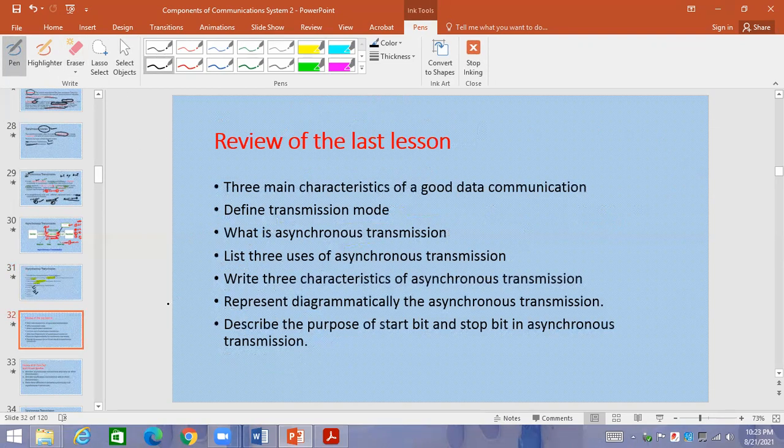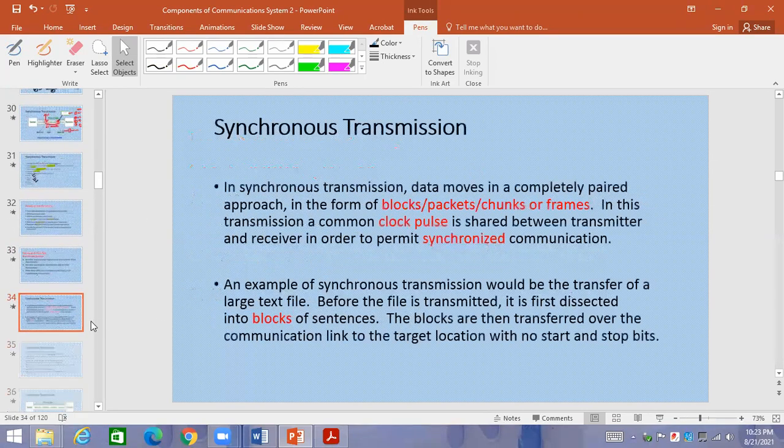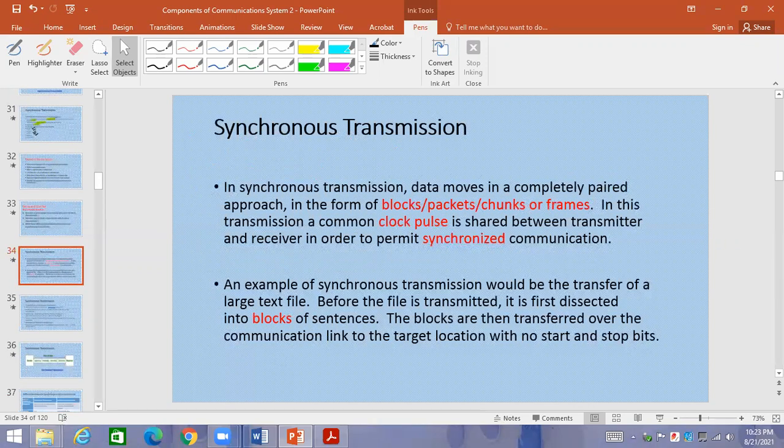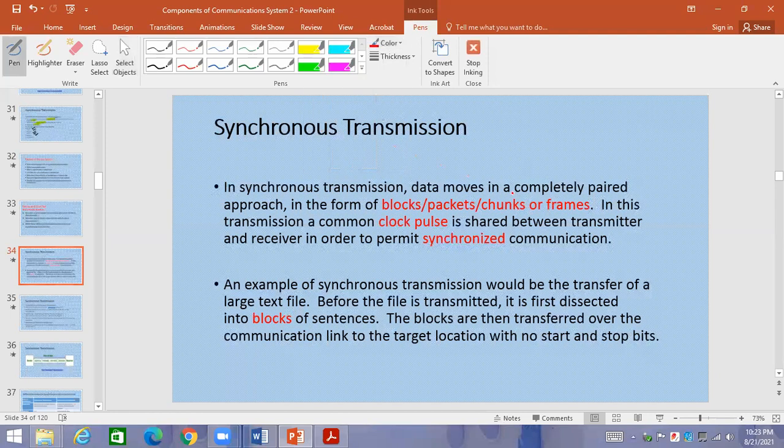Now, come to the next point. I think review right now is not necessary. We should go to the next point. Synchronous. What are the characteristics of synchronous transmission? Synchronous transmission has got more capacity if we compare it with the asynchronous. In synchronous transmission data moves completely in paired approach. Paired approach means you can see these terms: blocks, packets, chunks, or frames. We use all 4 terms. Data will not go bit by bit, but in form of packets.